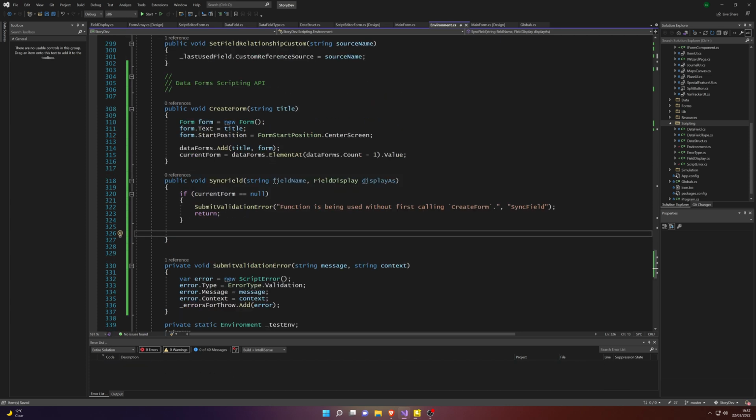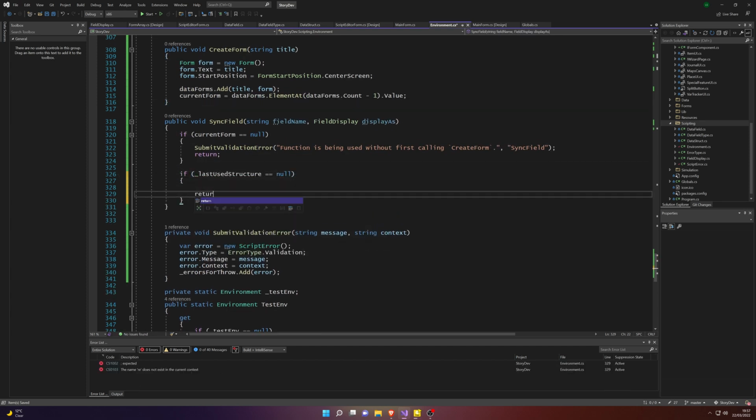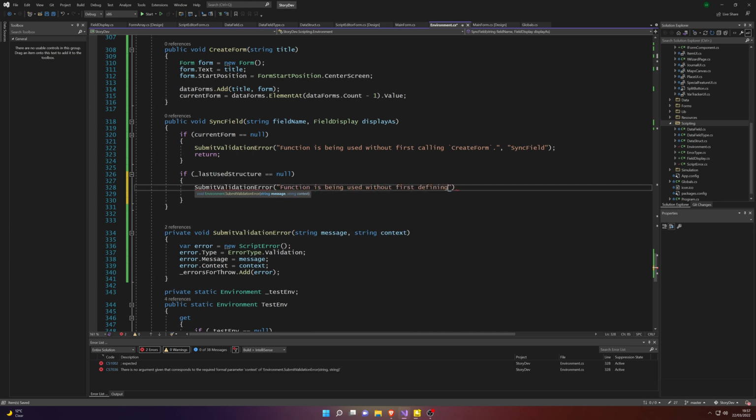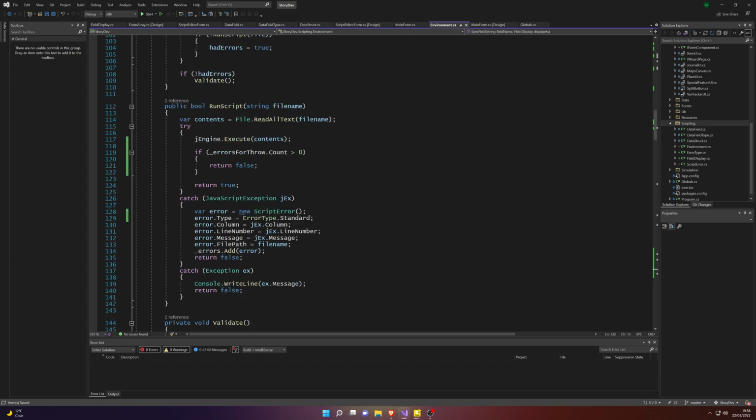Here we want to check our last used structure, and again, if a data structure hasn't been created, then this isn't going to work. I mean, it wouldn't even work for create form, which we should actually guard against as well.